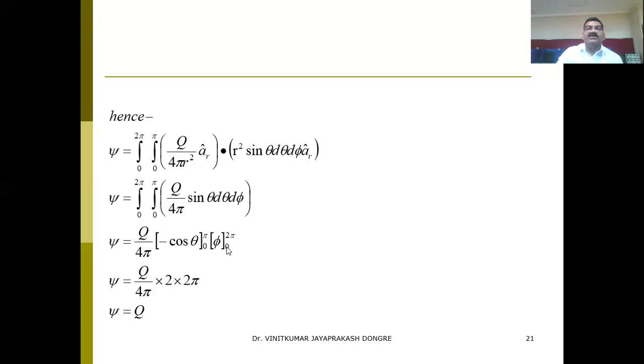And 2 pi minus 0 is 2 pi. So 2 pi into 2 becomes 4 pi.